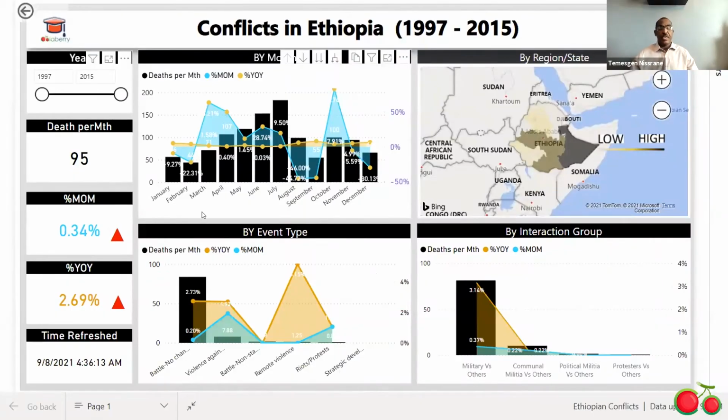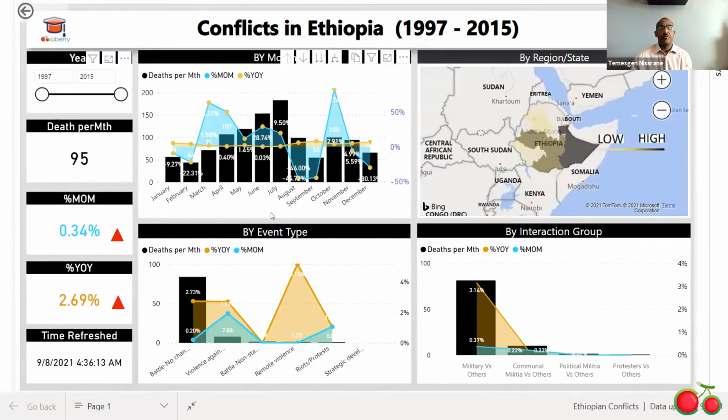I have here one year slicer, the first one, and three KPIs. The first one is days per month, the second one is percentage of month over month, and the third one is percentage of year over year. All calculate the days.